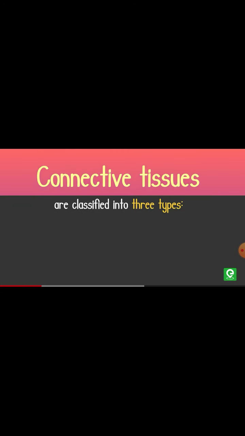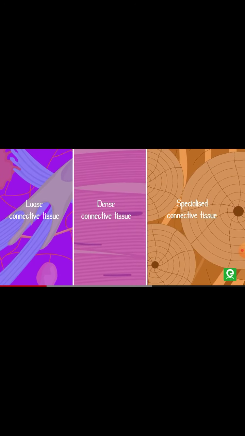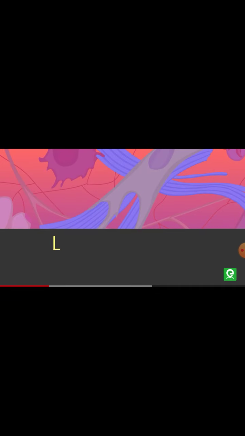Now, connective tissue is classified into three types. First is loose connective tissue, number 2 is dense connective tissue, and number 3 is specialized connective tissue. So we will learn about loose connective tissue. Loose connective tissue has cells and fibers loosely arranged in a semi-solid ground substance.